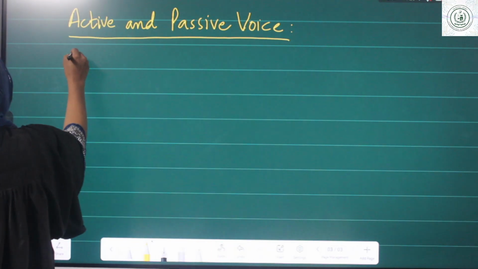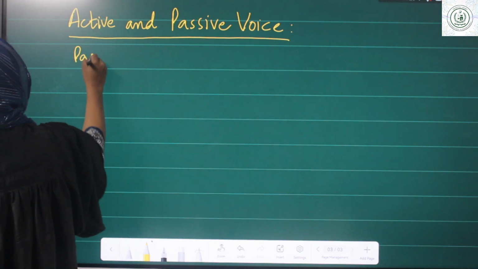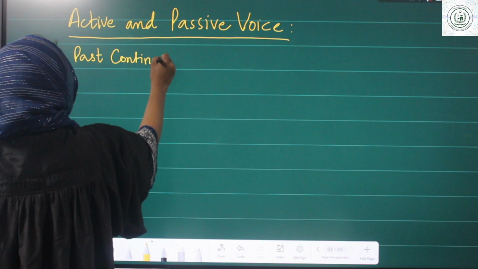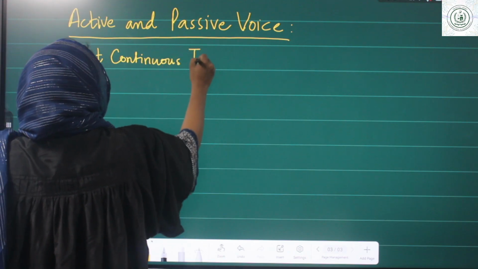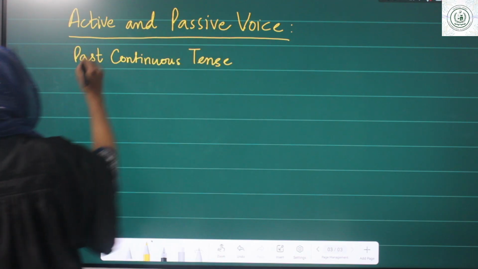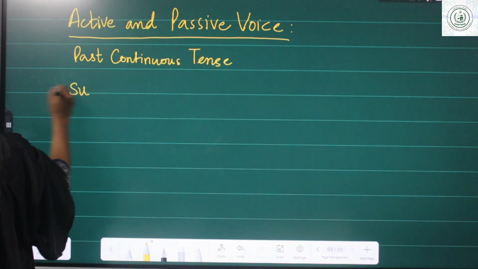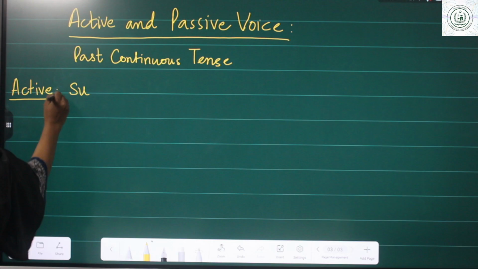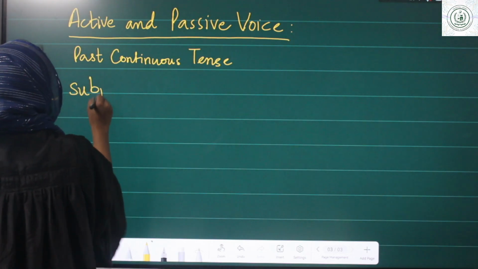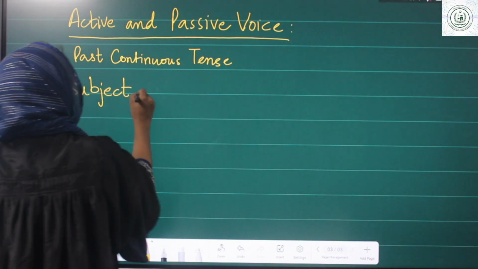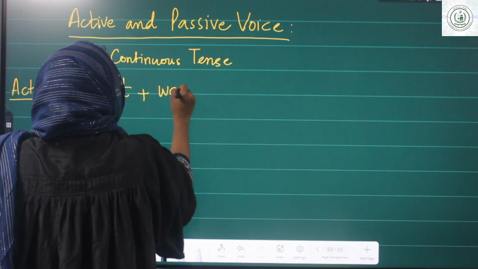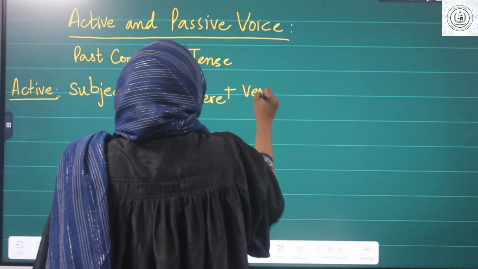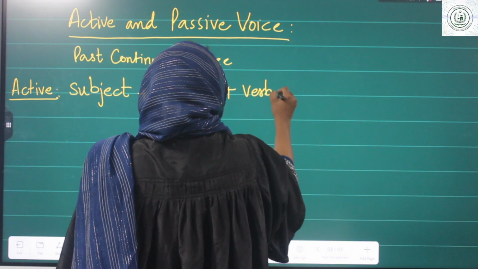Okay. Past continuous tense. In active form, we are focusing on the subject. Subject, this is the structure, plus was, were, verb, verbing.